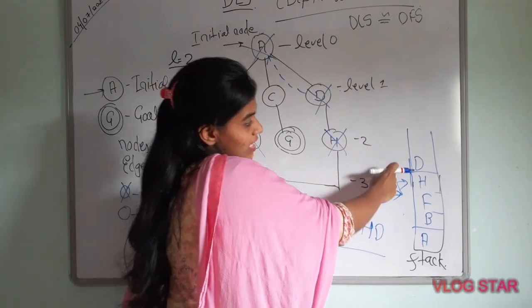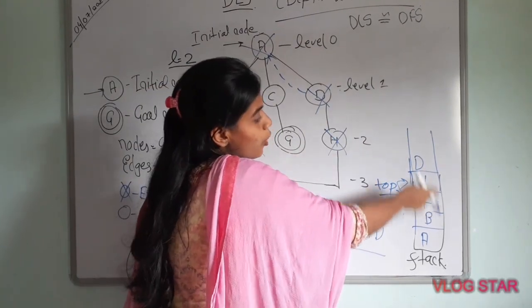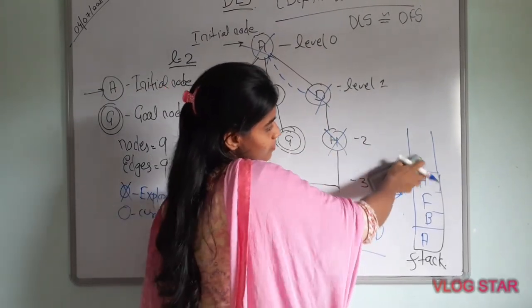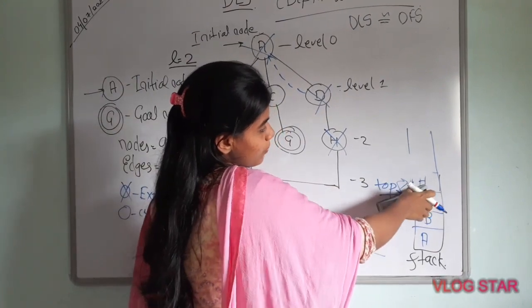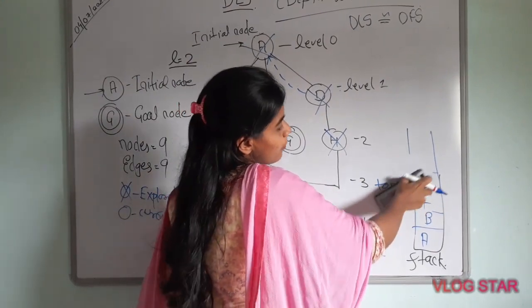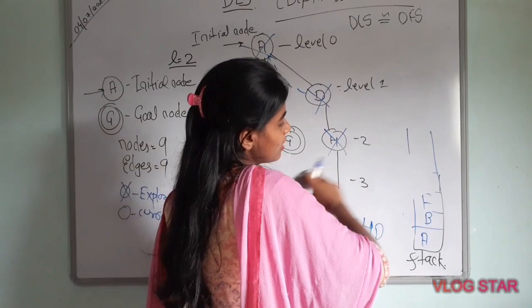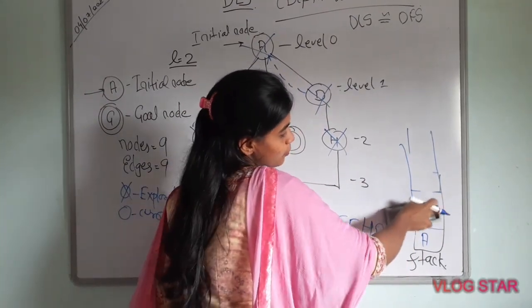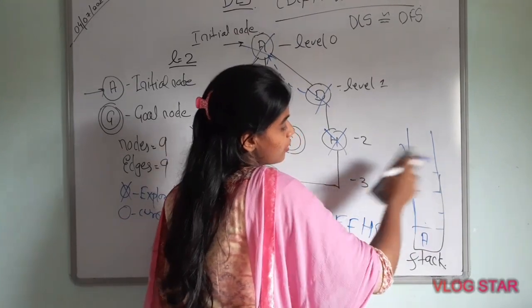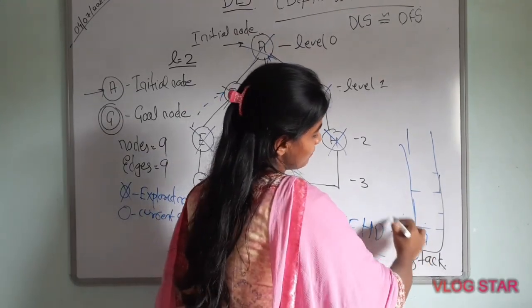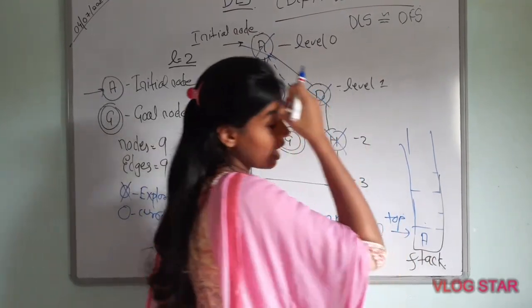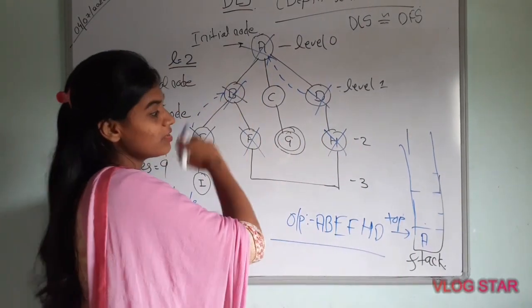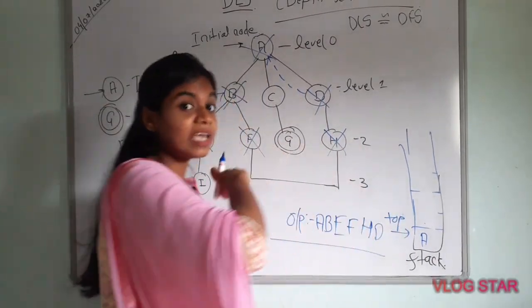Our top of the stack is D, so I have to pop D out of the stack. After that, we can see that our top of the stack is H, and I have to pop that out. After that, our top of the stack is F, so I have to pop this out. After that we see B, and now our top of the stack is A. Now I can traverse the tree, because our top of the stack is A.